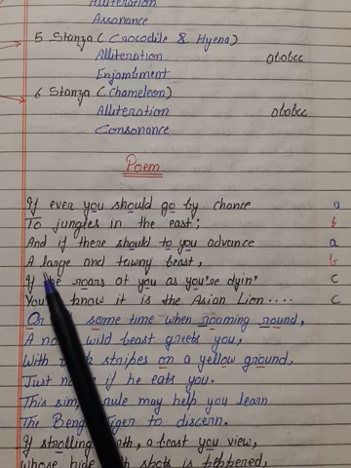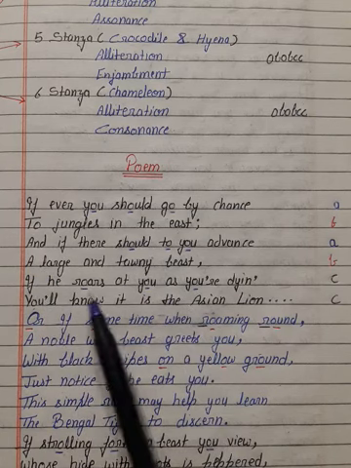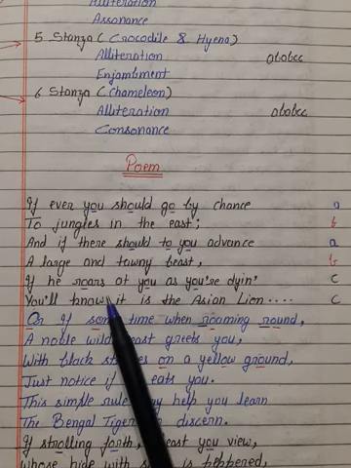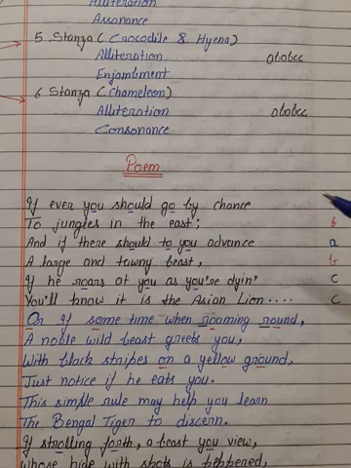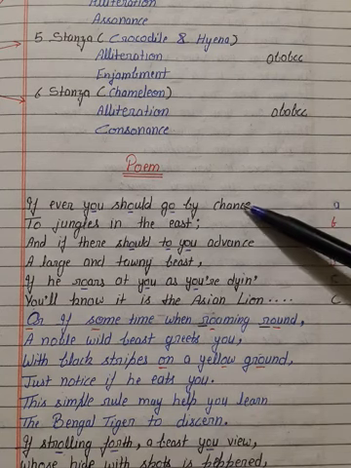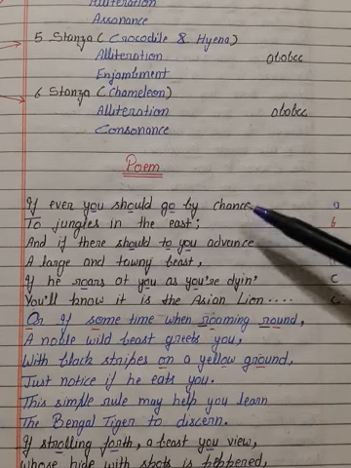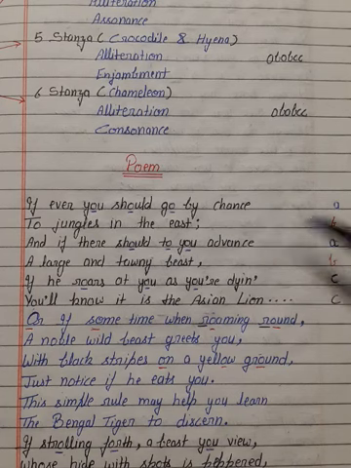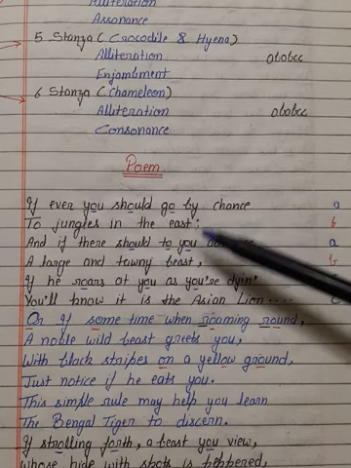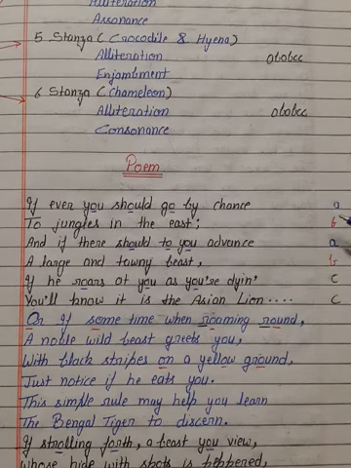It is a large, it is a tawny beast, and it roars louder. Student, let us see the rhyme scheme of this stanza. Here we see that chance rhymes with advance, so we assume chance and advance AA. East rhymes with beast, we assume both BB. Dine and lion rhyme to each other, so this is CC. In this way our rhyme scheme is AB, AB, CC.